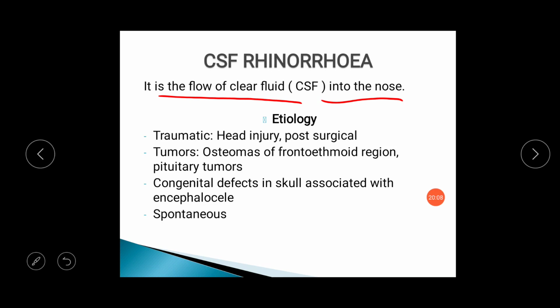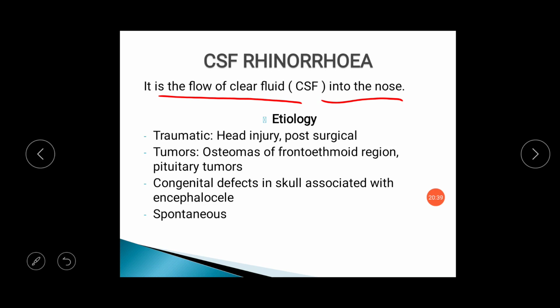Etiology is usually traumatic, after head injury, or post-surgical. Osteoma of the frontoethmoidal region or pituitary tumor can give rise to CSF rhinorrhea. Congenital defects in the skull associated with encephalocele, and sometimes it can be spontaneous in a patient with hypertension or diabetes mellitus.